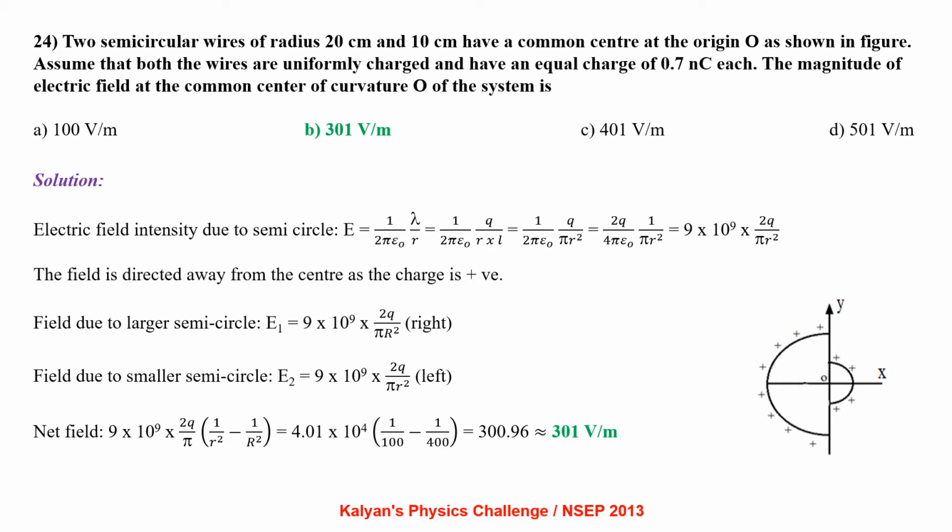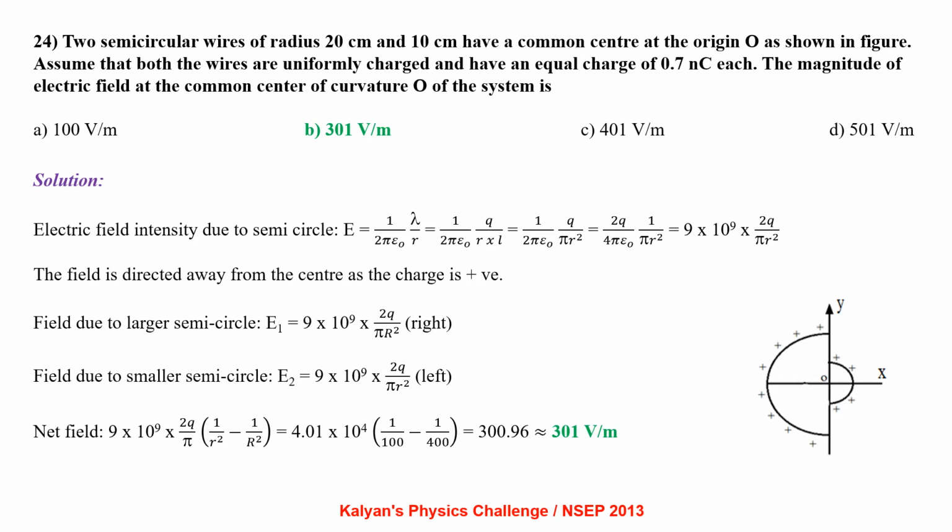Electric field intensity due to a semicircle E equal to 1 by 2 pi epsilon naught times lambda by r, that is 1 by 2 pi epsilon naught times Q by r into L. Here L is pi r, so we can write it as 2Q by 4 pi epsilon naught into 1 by pi r square, that is 9 into 10 power 9 into 2Q by pi r square. The field is directed away from the center as the charge is positive.